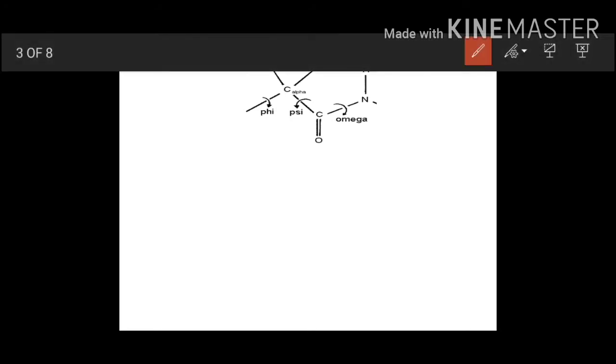Yes, peptide bonds are rigid and planar. This is the property of peptide bonds, that they are rigid and planar. Here you can see we have the alpha carbon. What is alpha carbon? I explained this in my first lecture. If you want, I am giving you the link of my various lectures. The bond between the alpha carbon and the carbon of the carboxylic group, or the peptide bond, is known as psi, and the bond between the alpha carbon and the nitrogen atom of the amino group is known as phi.